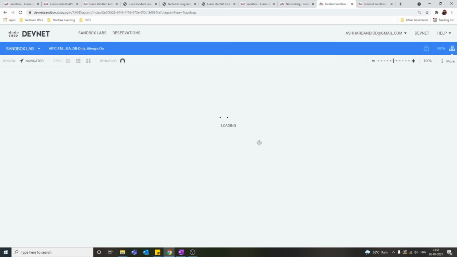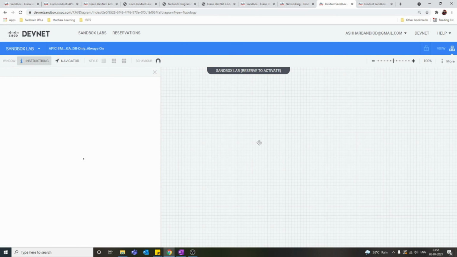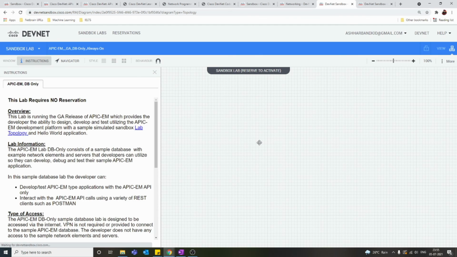It's loading. So basically what I'm saying is, if anyone wants to practice network programming, like you need to write some script to fetch some data from your EPIC, or fetch some data from any controller like Meraki or anything, you don't need to spend time to set up a lab, or spend money to get a lab. Everything is free here. All you need to do is spend some time, start slowly and learn.